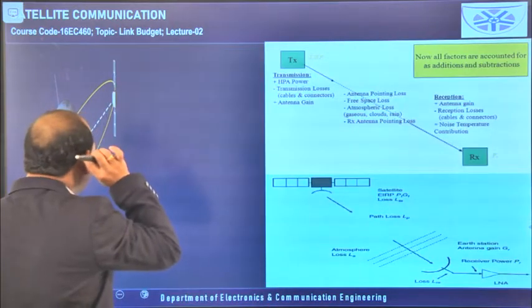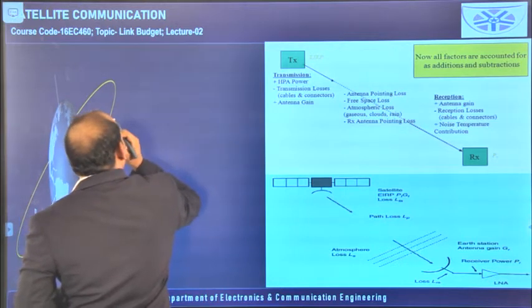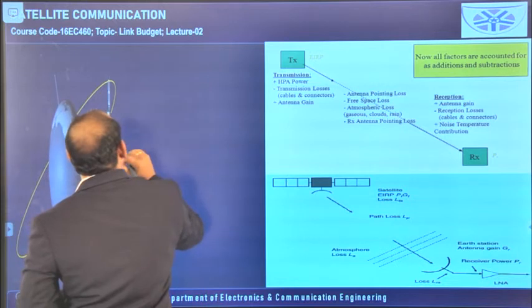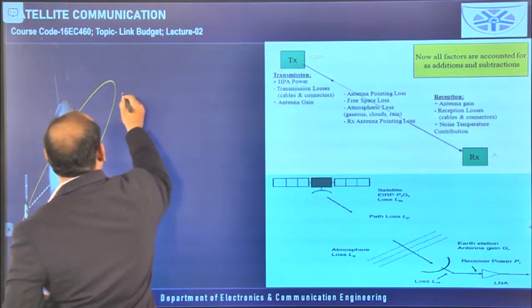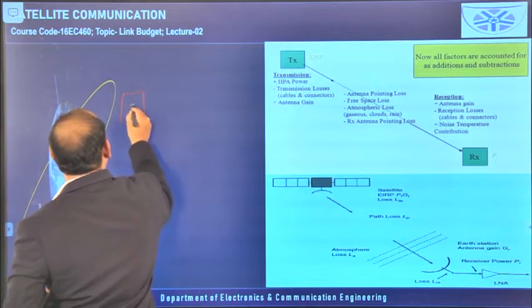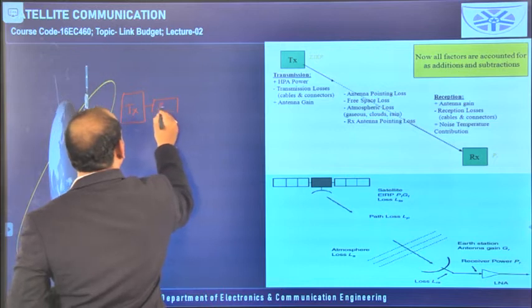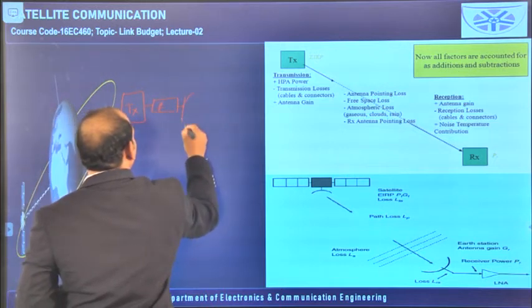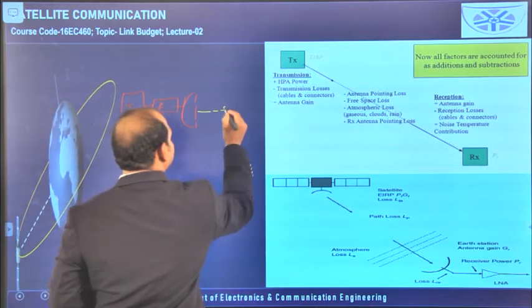Now I am going to draw a brief summary of whatever we have discussed. Here the transmitter is there, and I am taking the feeder here, and then the antenna is available, the transmitting antenna, and this is the channel or free space.